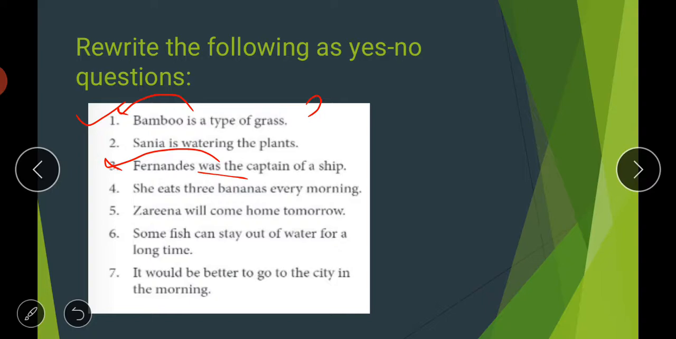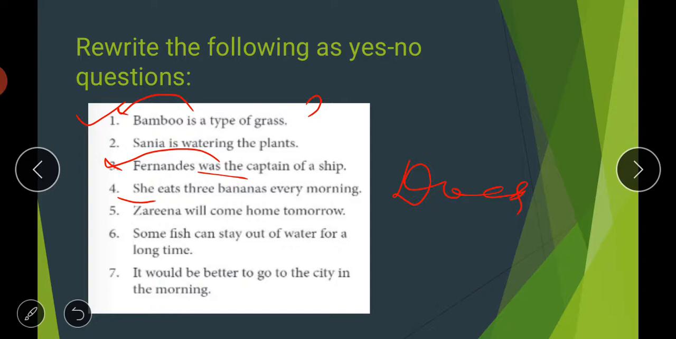So now look at the subject. If the subject is singular, you will use the word does. If the subject is plural, you will use the word do. So the subject here is she. She means we are talking about any one girl, so the subject is singular. So we will put the word does here in this case. Does she eat 3 bananas every morning? So like this we can make a question.